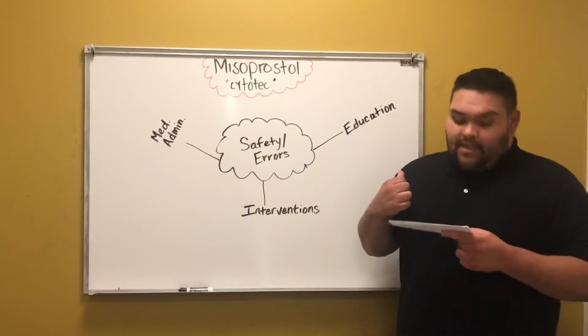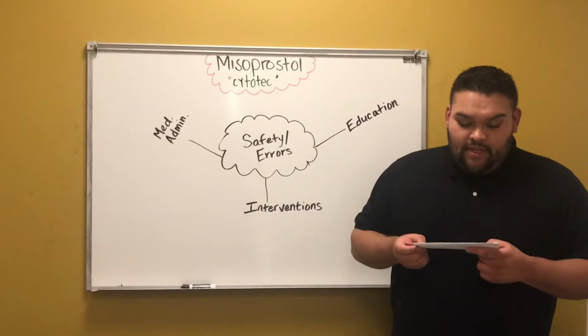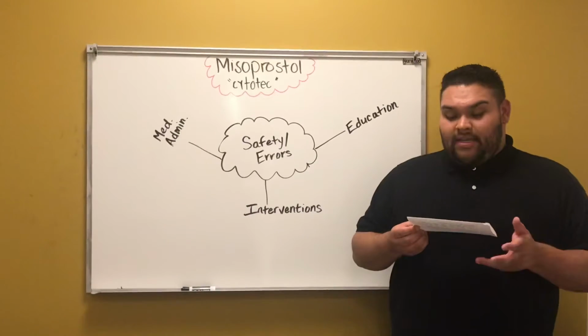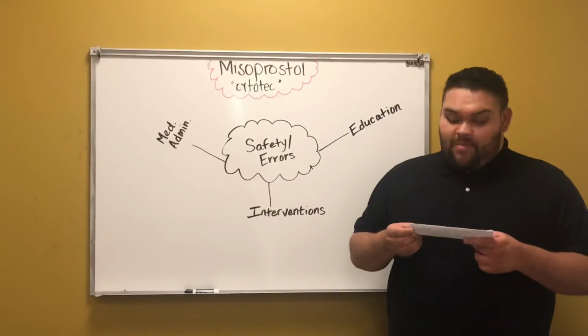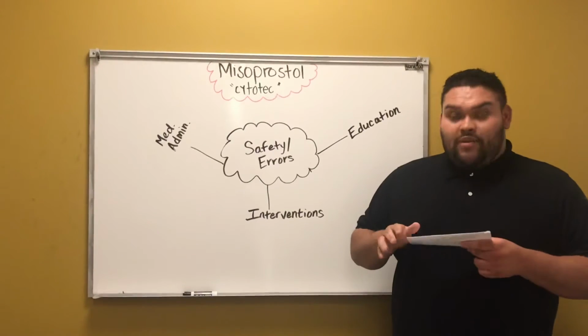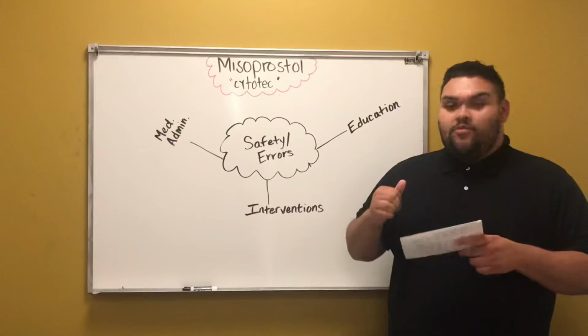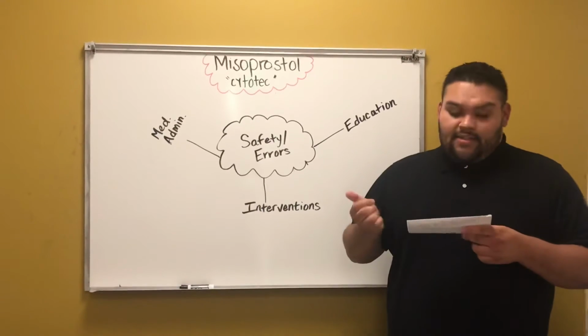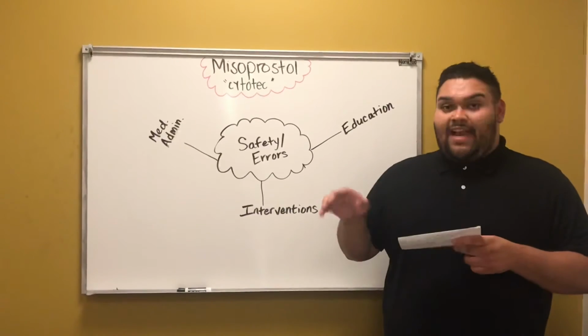When storing this medication, you want to store it in a dry, dark place at room temperature. Keep it away from moisture and light. Also, keep it out of children's hands. Store it in a place where children can't access it.